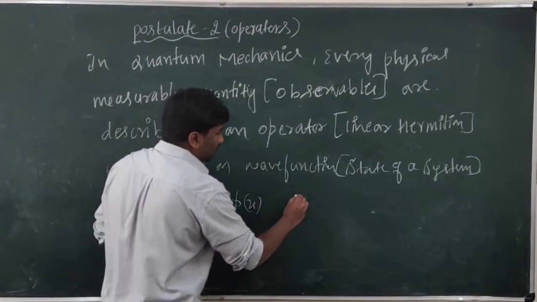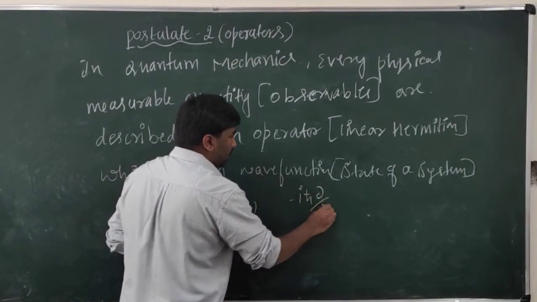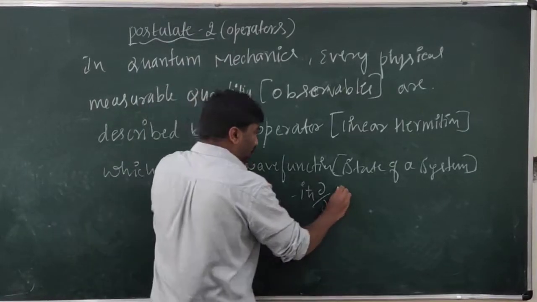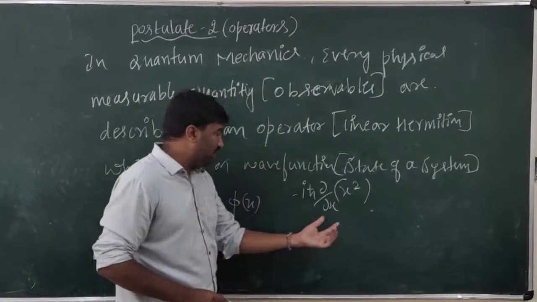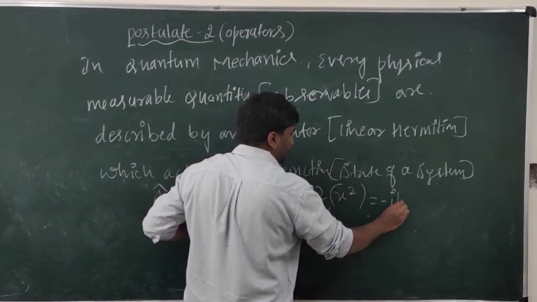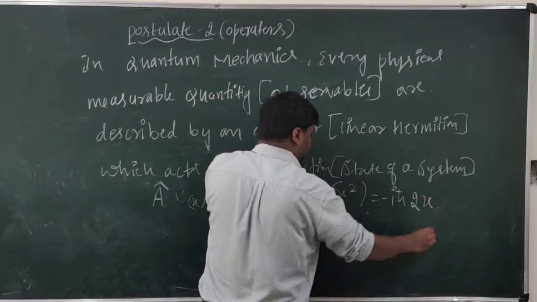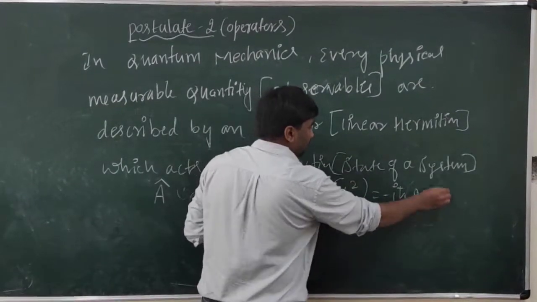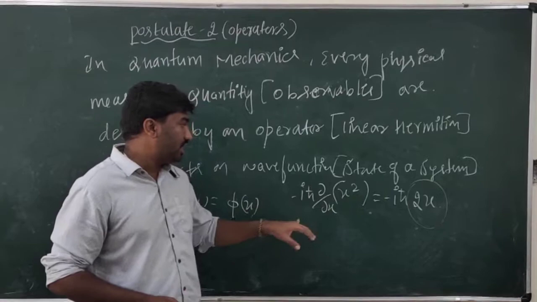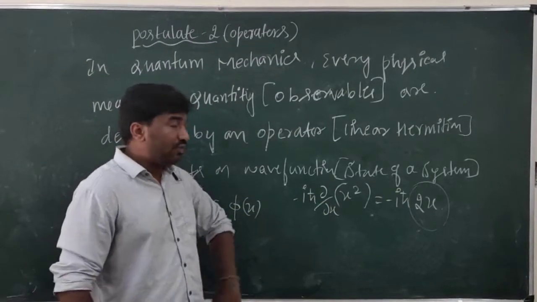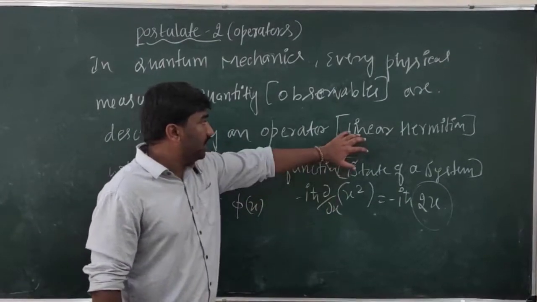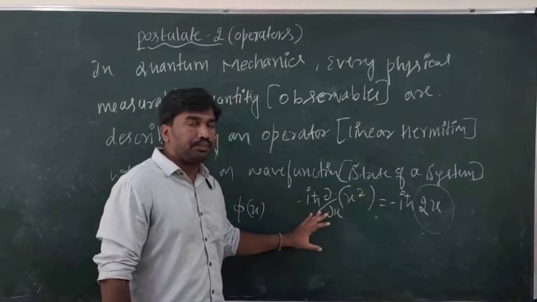For example, minus i h cross dou by dou x is also an operator. This is the momentum operator. When this operates on a wave function, for example x square, it gives minus i h cross 2x. So 2x is another function which comes after operating minus i h cross dou by dou x. If this is my quantum mechanical operator, it must be linear and also hermitian.